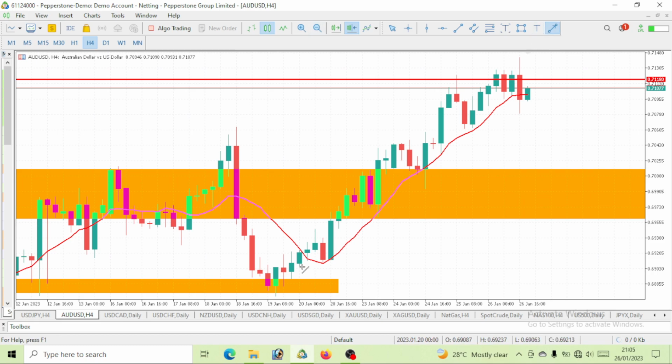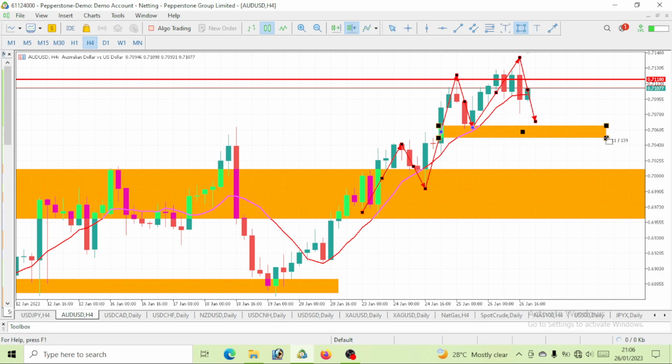We can see that there was a pullback here. We can see an impulse move, and a pullback was made here. Then another impulse move, then a pullback played out. So let's see this impulse move that took out the previous highs. So now let's expect a pullback to be made.